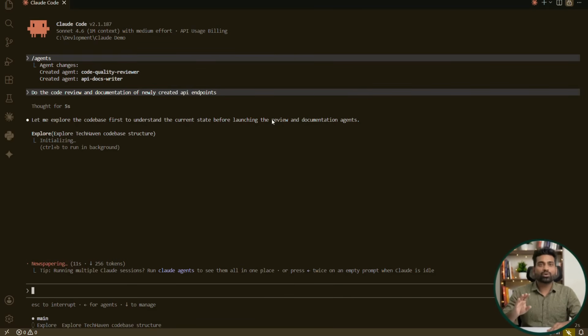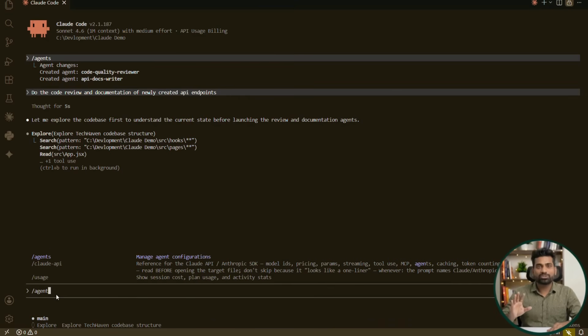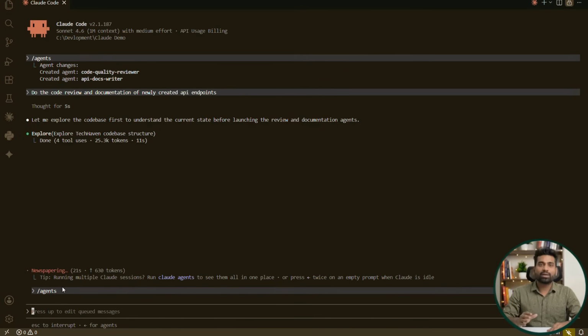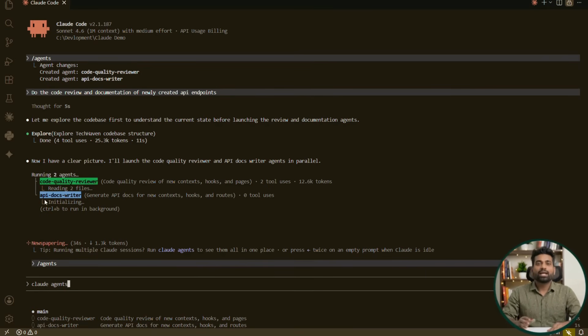Claude might write the code, generate test cases, perform a code review, and prepare documentation as part of one coordinated workflow. Notice what happens. Claude first analyzes the request to understand the overall task. It starts with the built-in Explorer agent to understand the project and determine how the work should be divided. Once the analysis is complete, Claude automatically delegates specialized work. Here we can see the code quality reviewer and the API documentation writer starting their work in parallel.